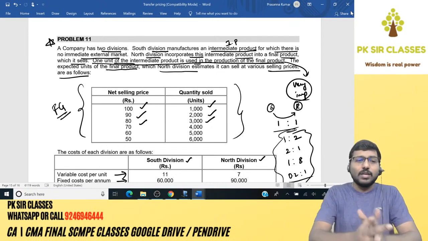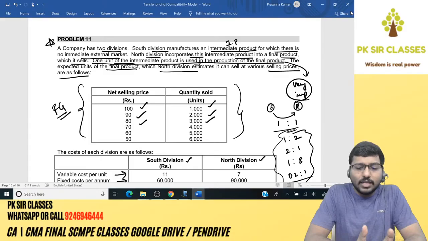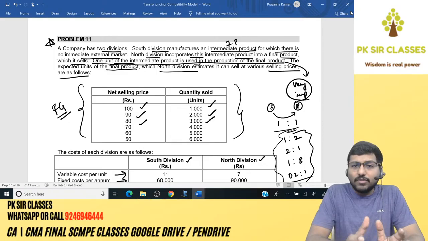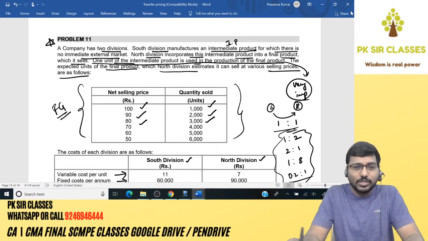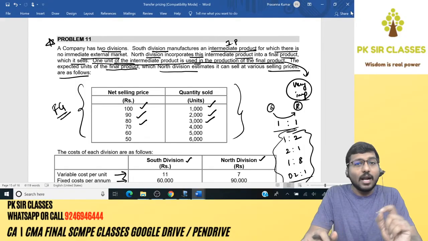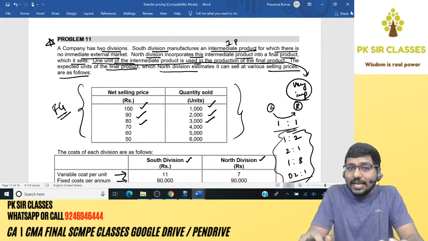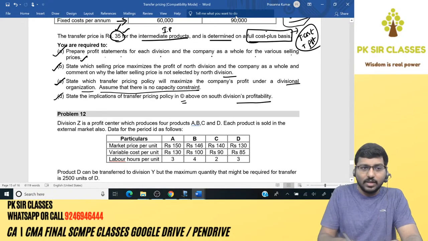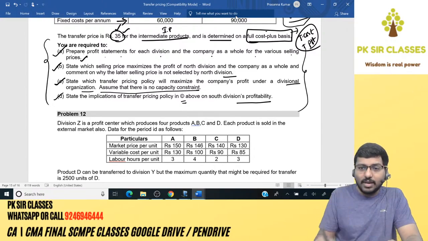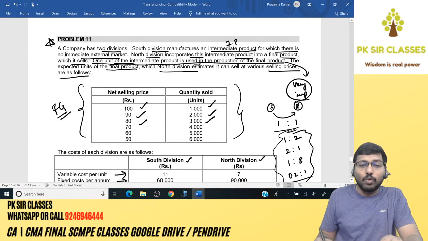Okay, guys, now understand one thing over here. See, guys, reading a question is an art. Okay? It's an art. First, you have to read the question carefully. When you start reading the question from the first line, I don't know what's the requirement that has been asked at the end of the question. So I will read it like a story. Compulsorily, you have to read it the second time. The first time I would have read the whole question. I know what is the requirement. Keeping this in mind, again I have to read the question one more time.